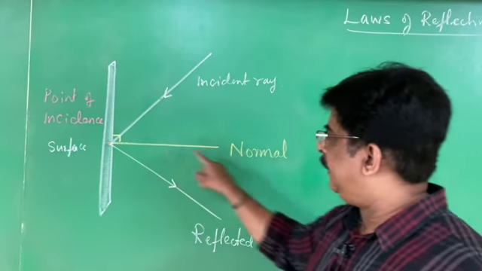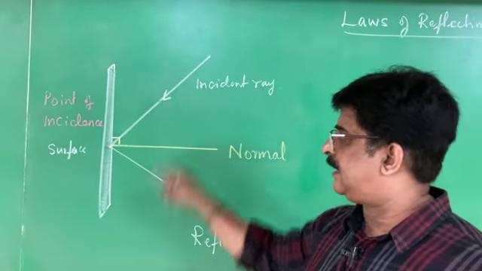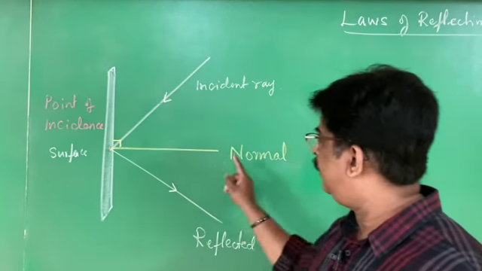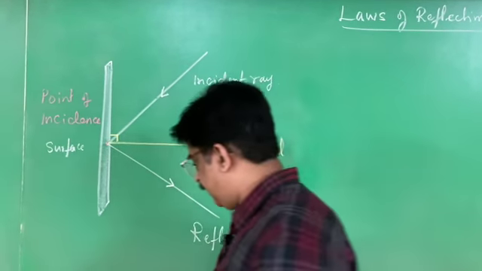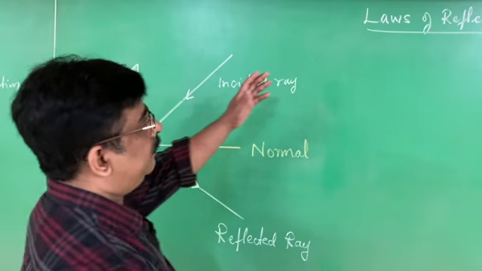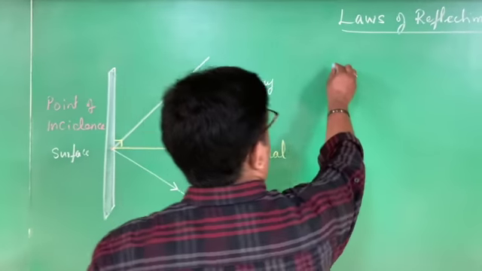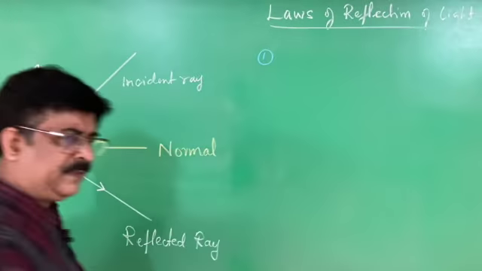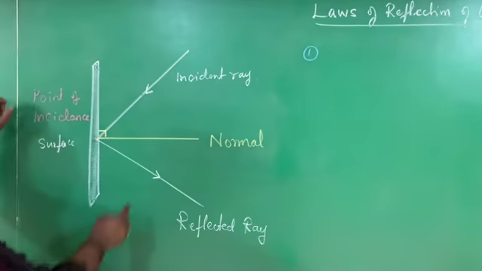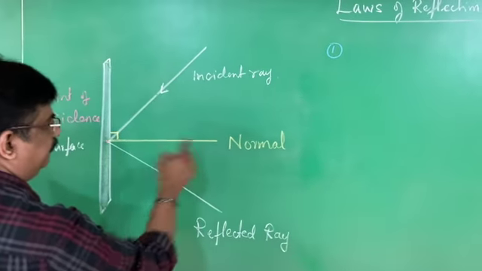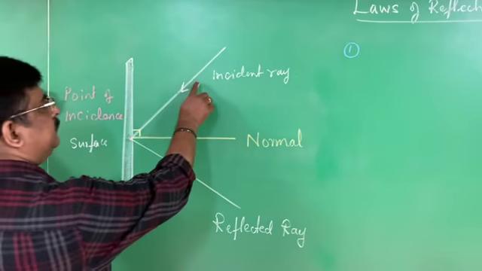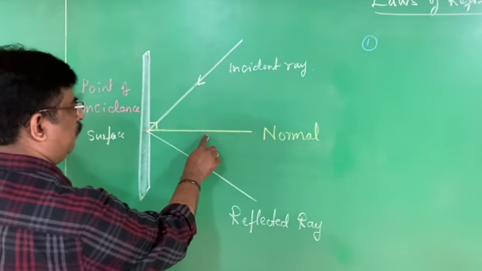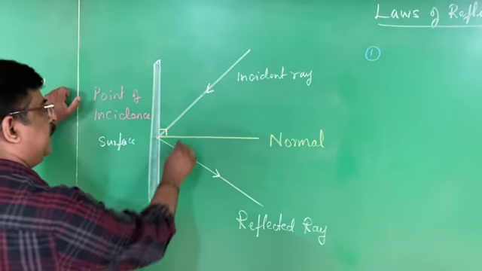And there is an imaginary line which is perpendicular to the surface at the point of incidence, called the normal. Now see, here you have to see laws of reflection of light. The first law, very simple it is. See, when you see the diagram here, this is the incident ray and this is the normal. Normal is perpendicular to the surface.